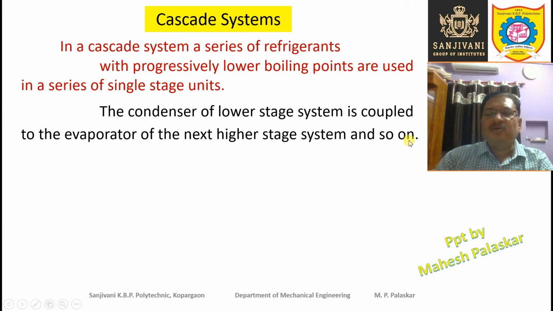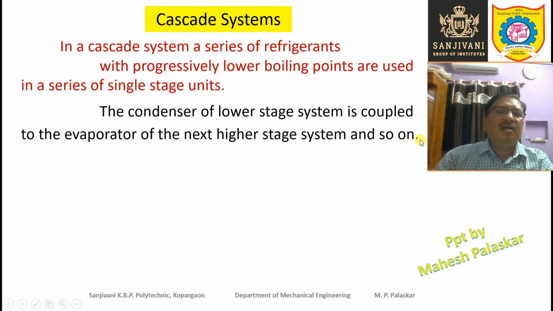Okay, so as I have told you just now, the condenser of the lower stage system is coupled to the evaporator of the next higher stage system, and so on.